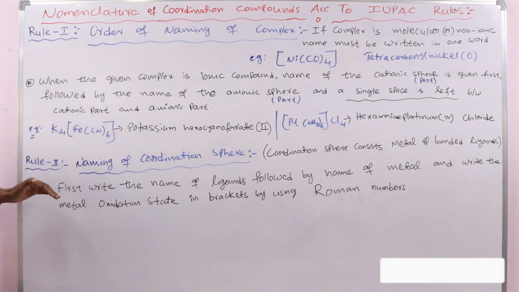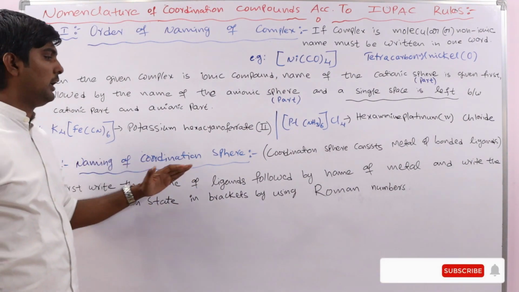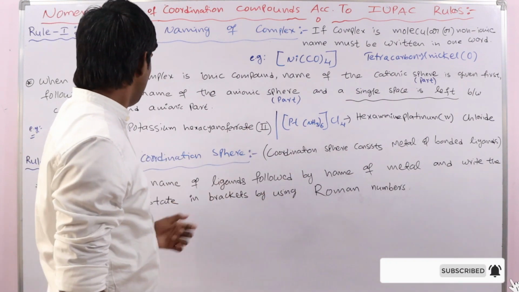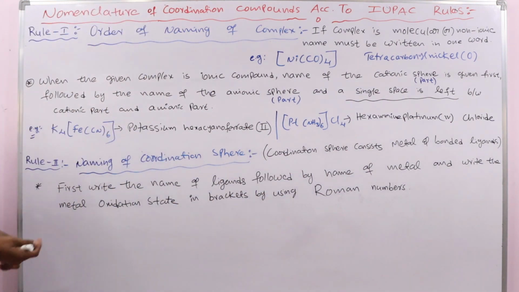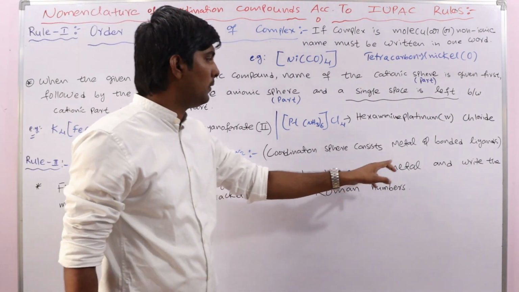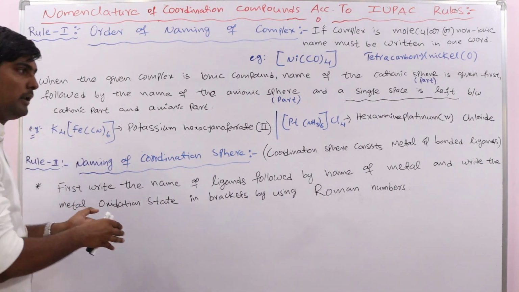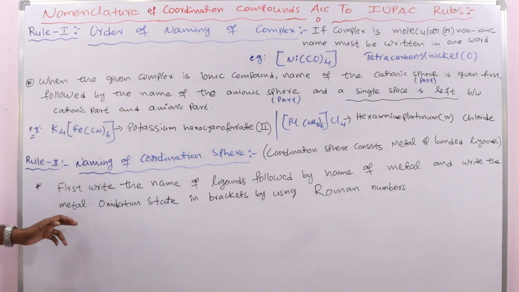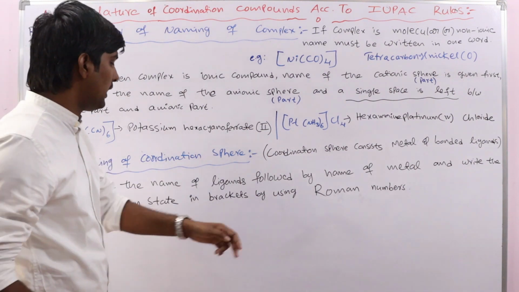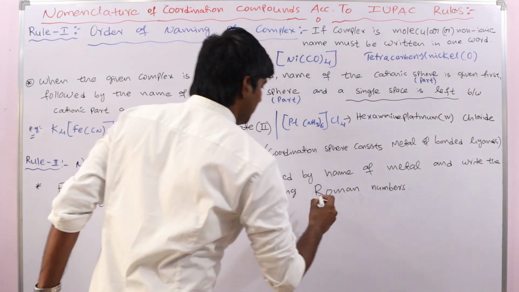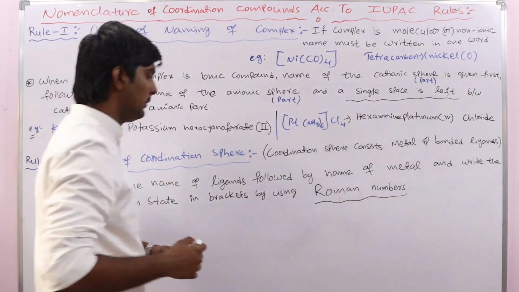Now, first here we have to write the name of the ligands. Okay, while writing the name of the coordination sphere, we have to first write the name of the ligands followed by name of the metal. Okay, first ligand's name and then metal name, and then we have to write the oxidation state of the metal in the brackets by using Roman numbers.